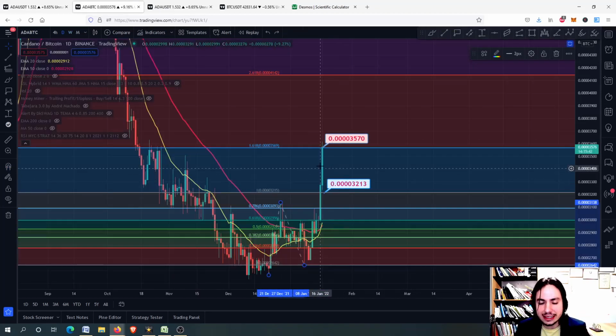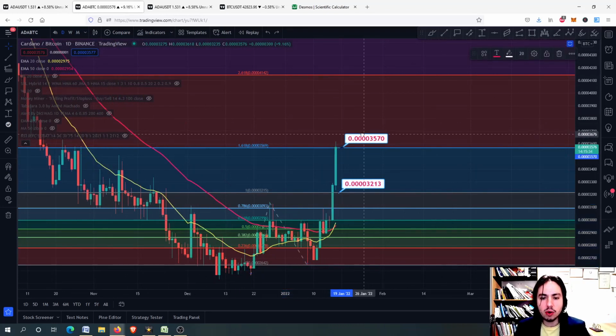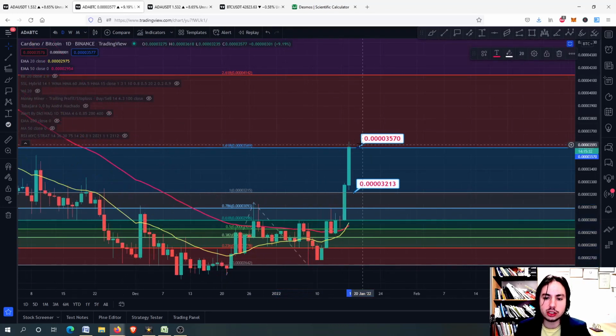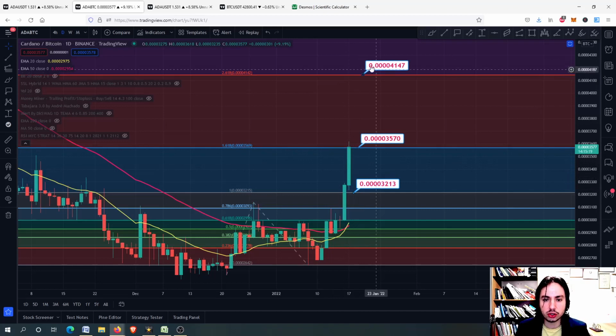A very interesting chart right there, and we have the next price targets. We achieved the price target that we had in the previous market update. And now if we close above this line, the 1.618, we can potentially go to the next one. We are on the daily frame, so each candlestick represents 1 day of price action, and now we need to see the daily close in order to decide if we are going to go to the next price target